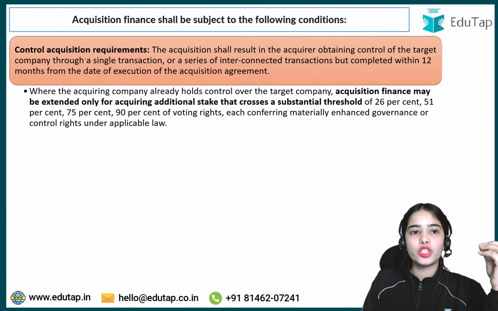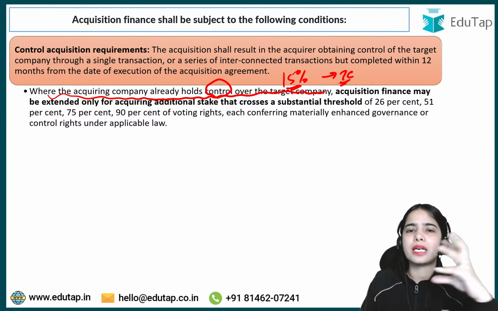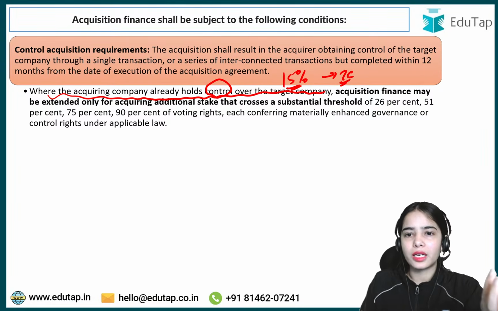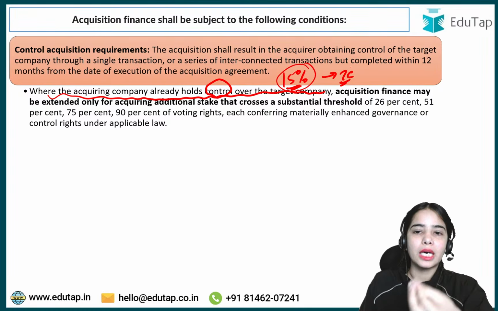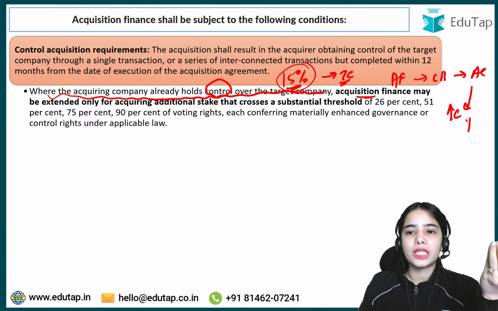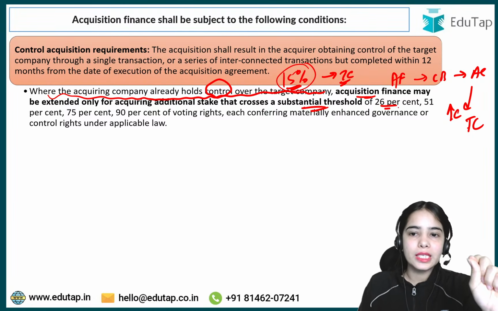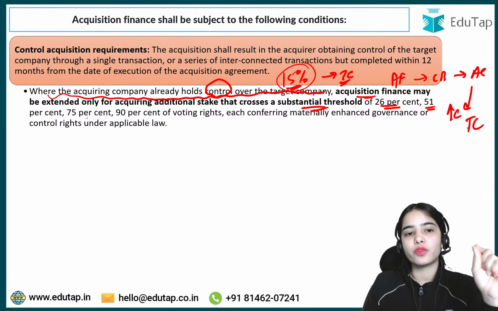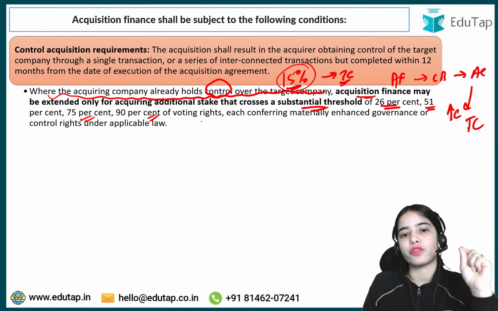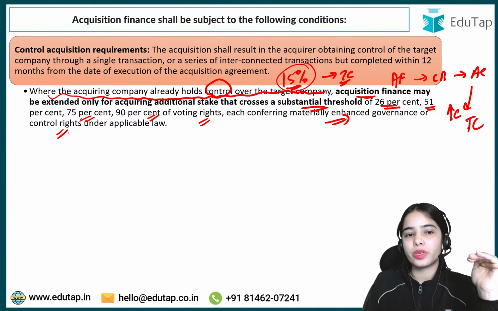Any confusion here? So where the acquiring company already holds control over the target company, has let's say 15% of shares in the target company, that means it has a good chunk of control and voting power in the target company, acquisition finance can be provided by the commercial bank to the acquiring company to have more control over the target company when a substantial threshold is being crossed of 26% of the voting power or 51% or 75% or 90% of the voting rights, so that there is enhanced governance or control rights given.